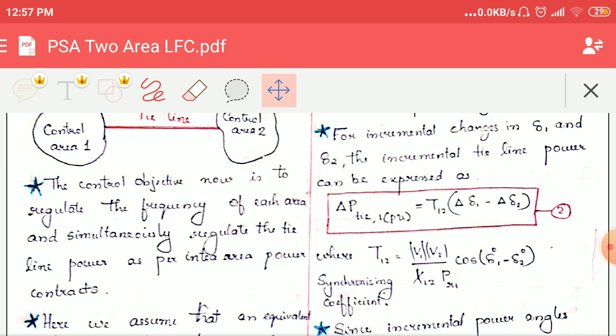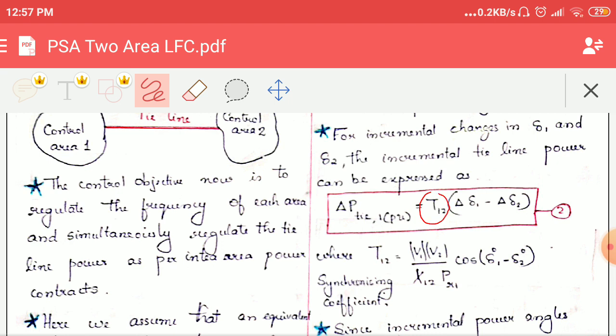The second equation mentions the change in the tie line power according to the change in the power angles, where T12 is called the synchronizing coefficient.